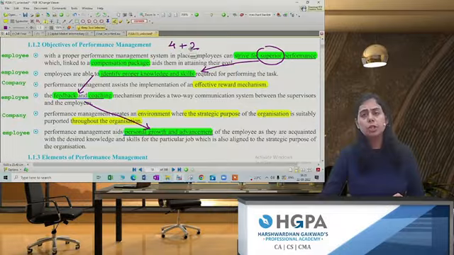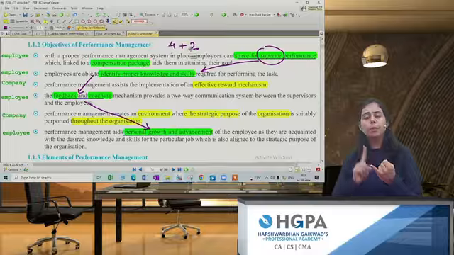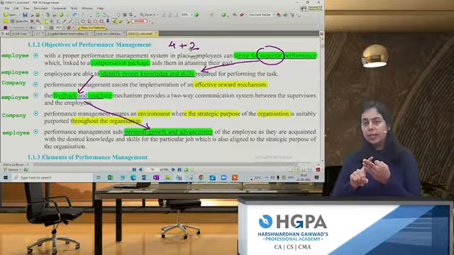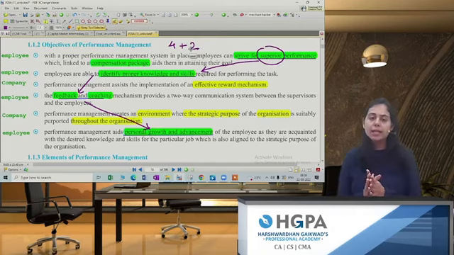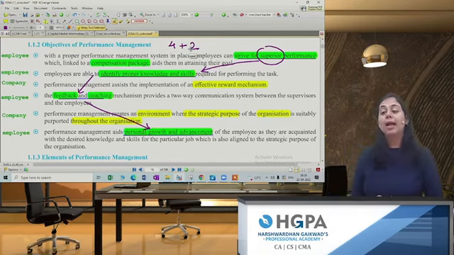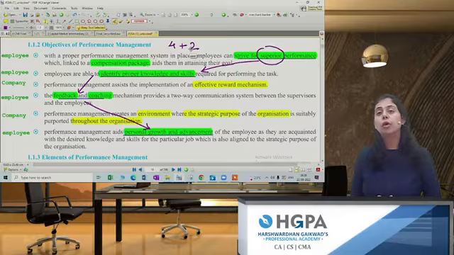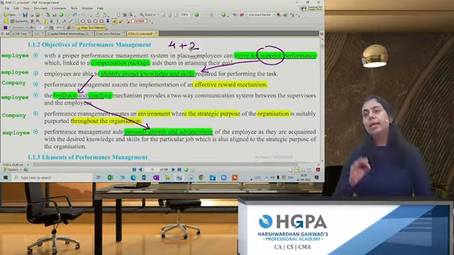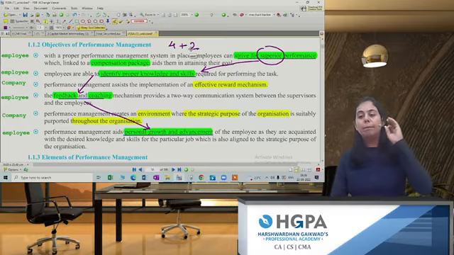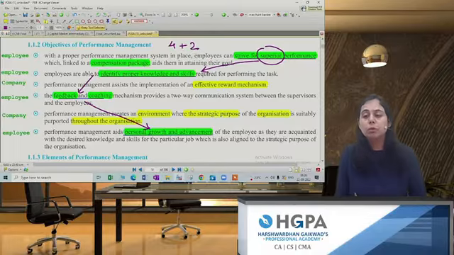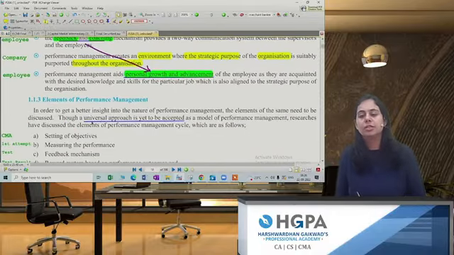Let's have a quick revision. 4 points for employees: consider superior performance, you should have proper knowledge, you are having proper feedback, and only then can you have personal growth. And the next 2 points, from the company's point of view: there has to be an appropriate reward mechanism, and the company's environment should be the best and applicable throughout the organization.